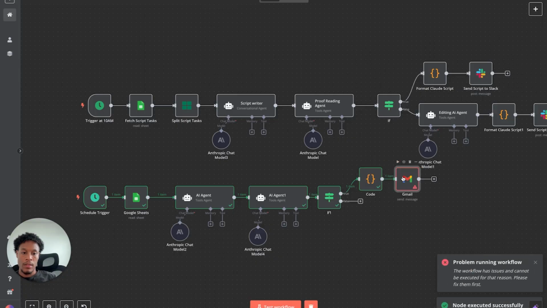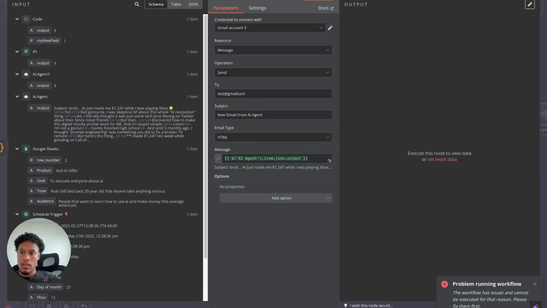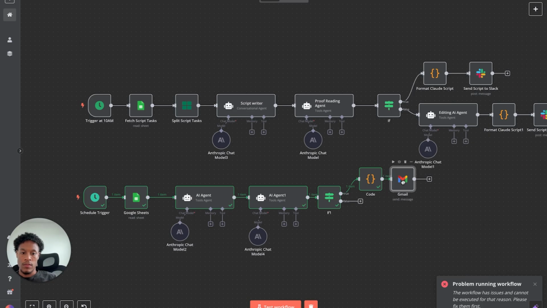Grab it here. Cool, info, you just put your email here, right? And I'll just use this for the sake of the video, subject line, and be like, new email from AI agent. And then you just take this bad boy over here and you just plug it right there. Boom, super easy, and you'll send yourself an email.